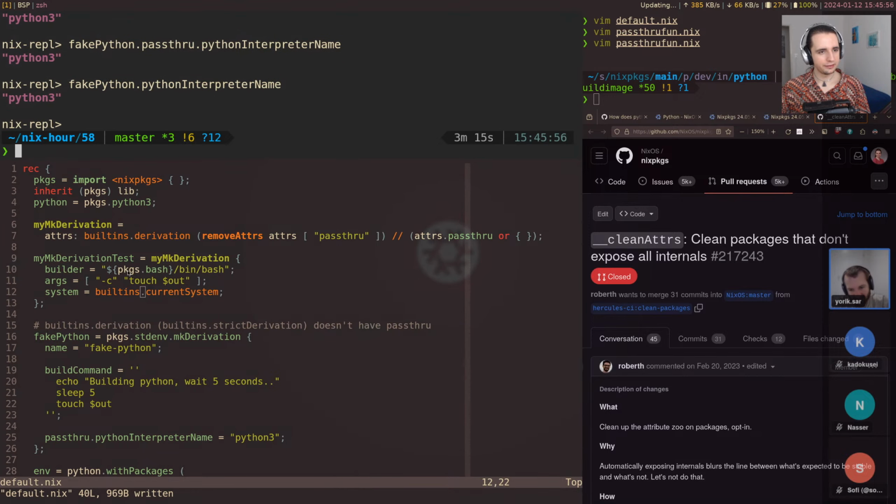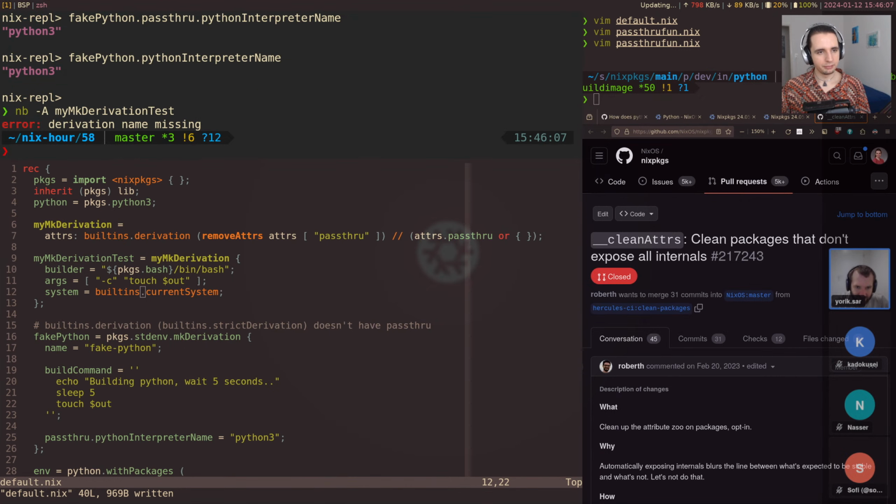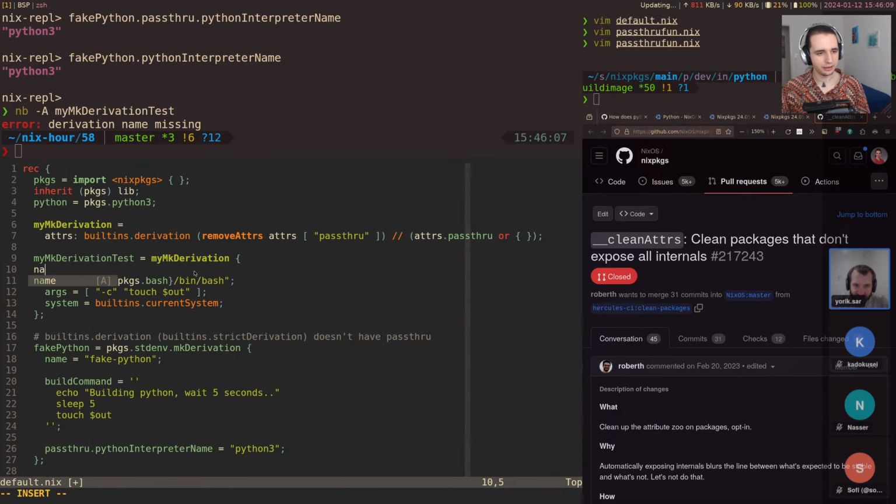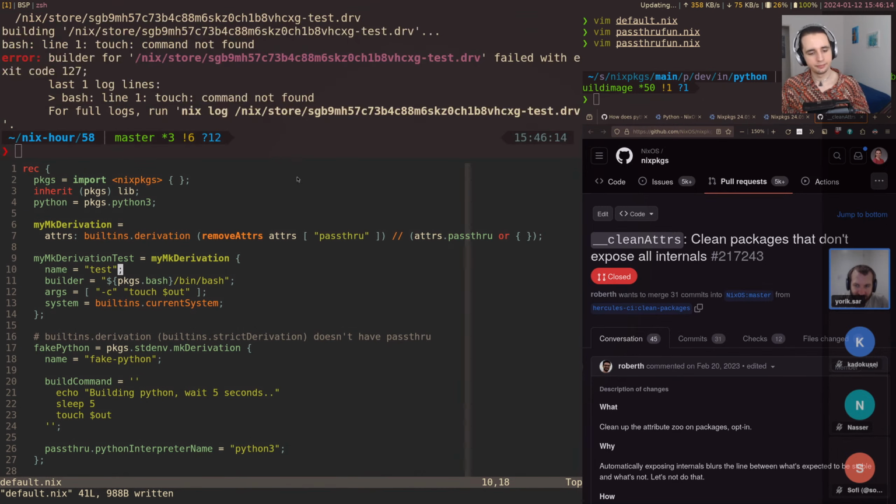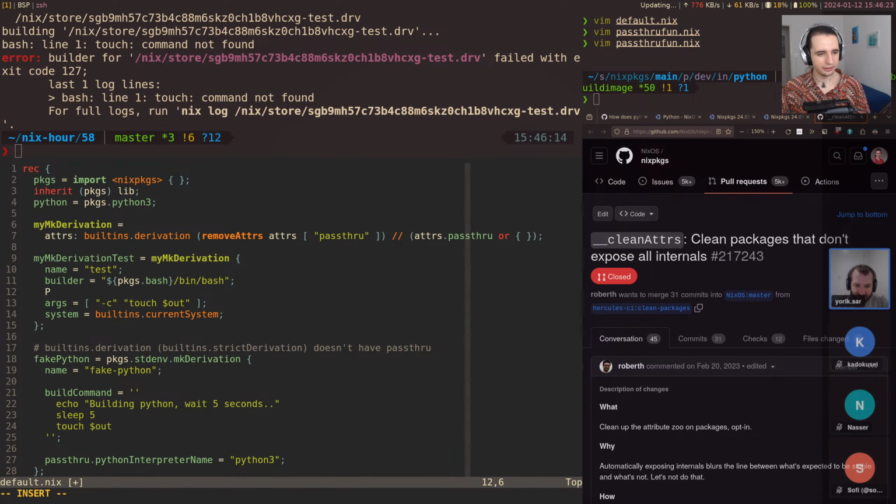Okay, myMakeDerivationTest. Now nix build myMakeDerivationTest. We need a name. Test. All right, we have touch command not found. Okay, that's fair enough. Could probably set an environment variable like this. Does that work?